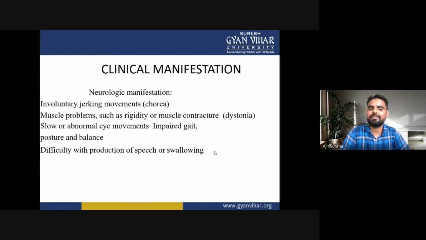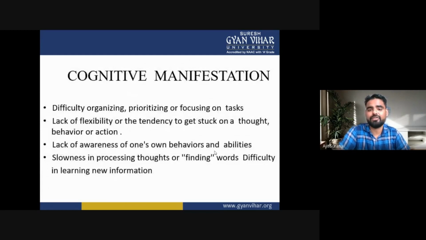In clinical manifestation, first is the neurologic manifestation. In neurologic manifestation, involuntary jerky movements may occur, like chorea. The patient may have muscle problems such as rigidity or muscle contraction like dystonia. Slow or abnormal eye movements, impaired gait, posture and balance problems may occur in the patients. Difficulty with production of speech or swallowing.